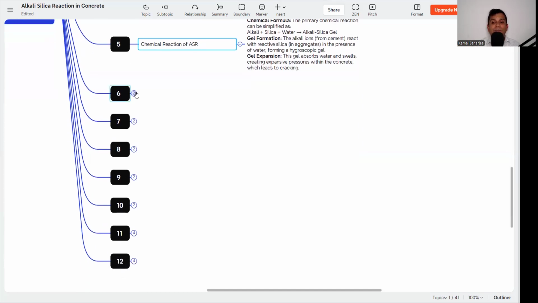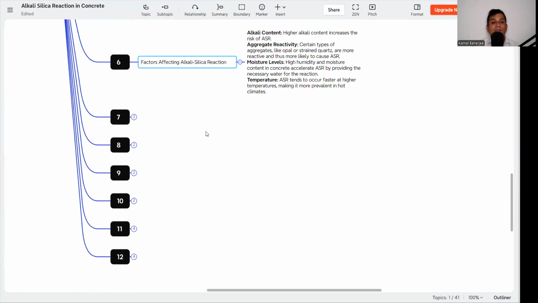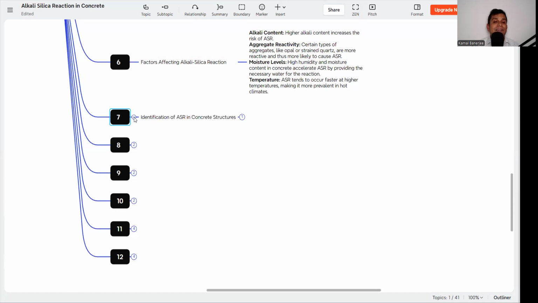The next part is factors affecting the alkali silica reaction. Alkali content: as we already discussed, higher alkali content increases the chances of ASR. Then aggregate reactivity: certain types of aggregate like opal or strained quartz are more reactive and thus more likely to cause ASR. Then moisture level: high humidity can cause more ASR inside the concrete. Then temperature: ASR tends to occur faster at higher temperatures, making it more prevalent in hot climates. So these are the factors affecting ASR, the alkali silica reaction.